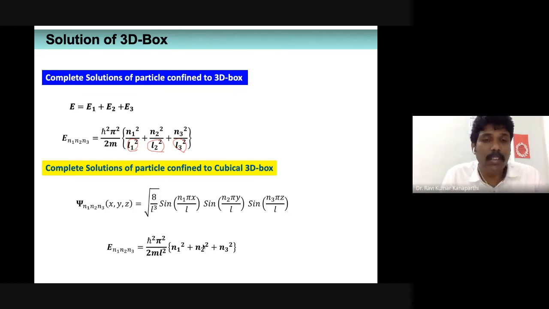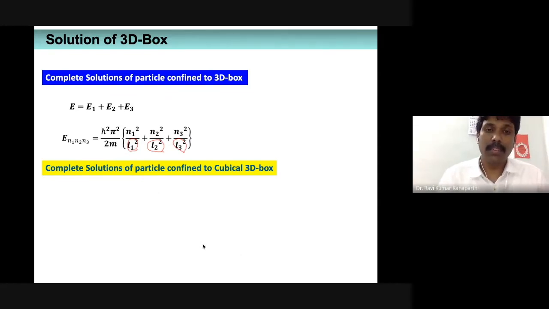Like yesterday, in the previous class, we discussed how to find the normalization constant, how to find the wave function, and how the quantum number arises. All those things are already there. So you need not do those things again, because we have already solved that. So it's a matter of you can just start.